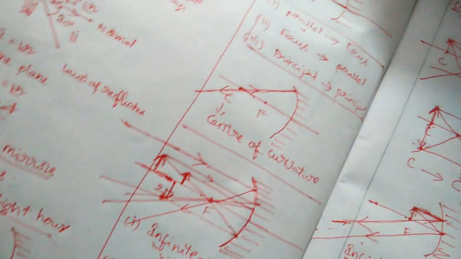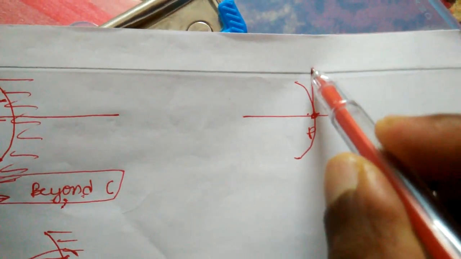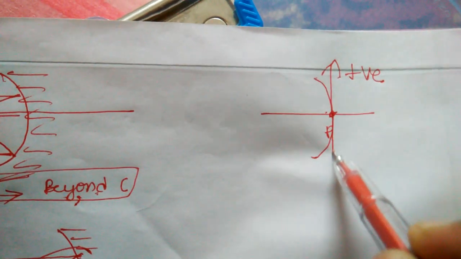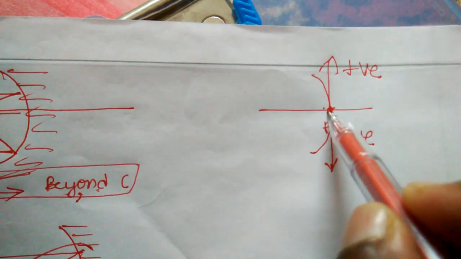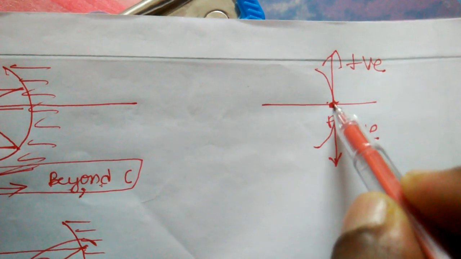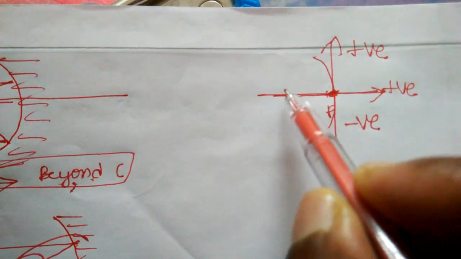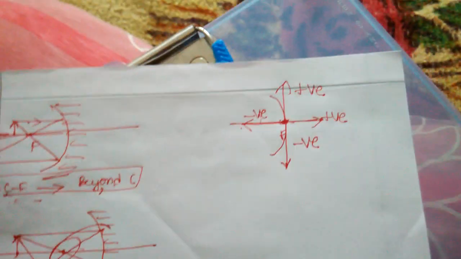For your convenience, I will give another simple rule. Consider that this is the pole. When you measure from here in the upward direction, that is taken as positive. Similarly, when you measure from here in this direction, that is taken as negative. Similarly, when you take any measurement in this direction, that is taken as positive. And anything measured from here in the reverse direction is taken as negative. Okay,